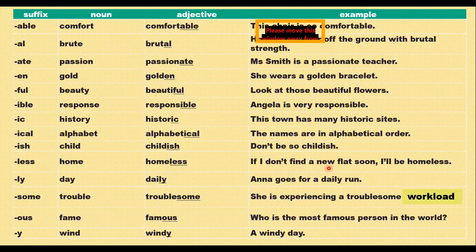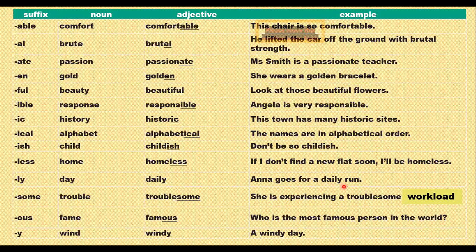Less, home, homeless. If I don't find a new flat soon, I will be homeless. So again, they're talking about a person, I, a noun, who will be homeless. Homeless is an adjective here, okay?